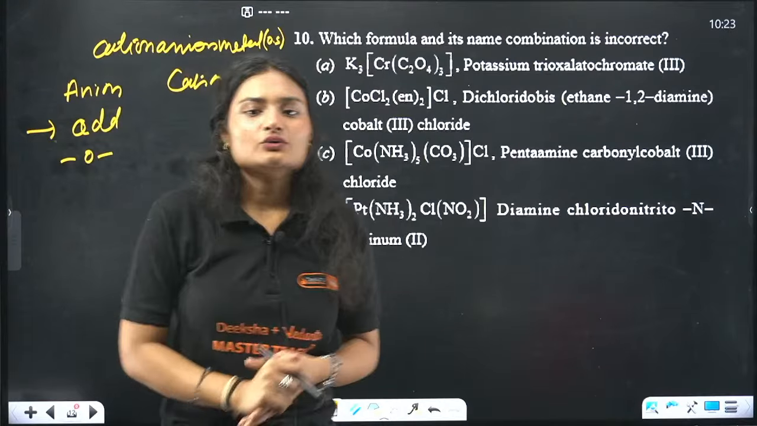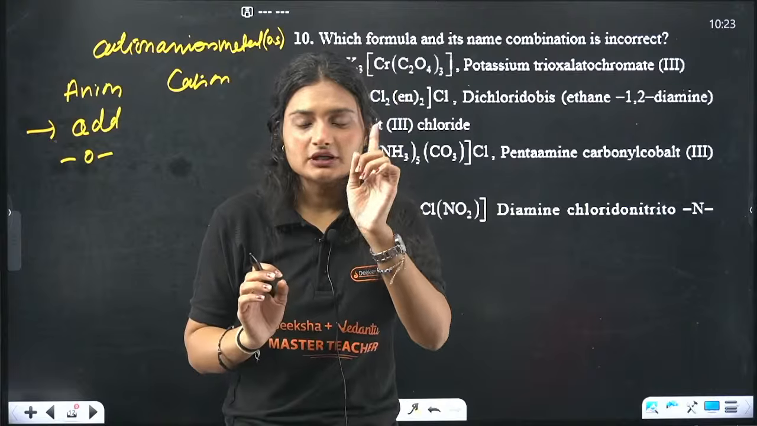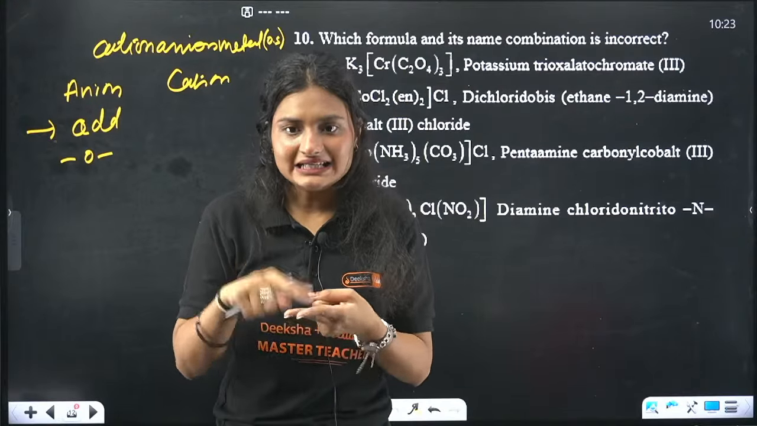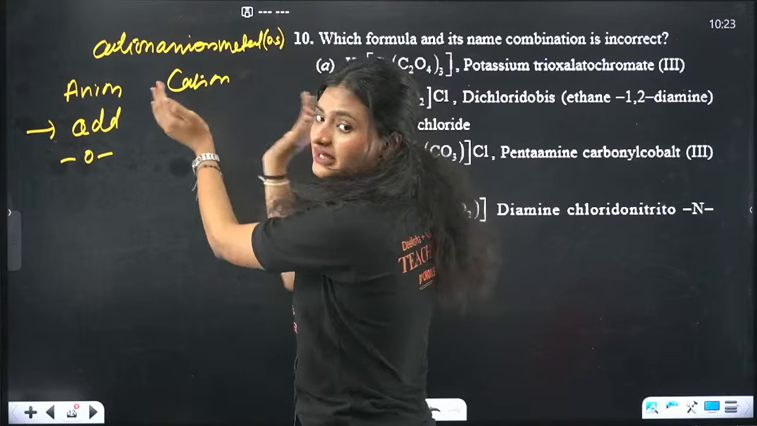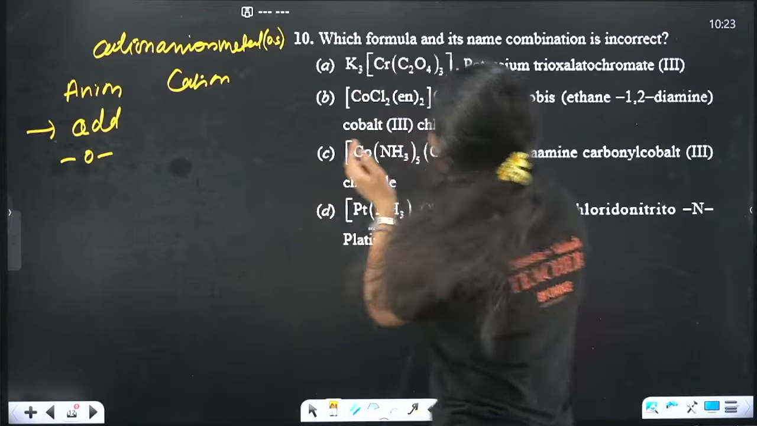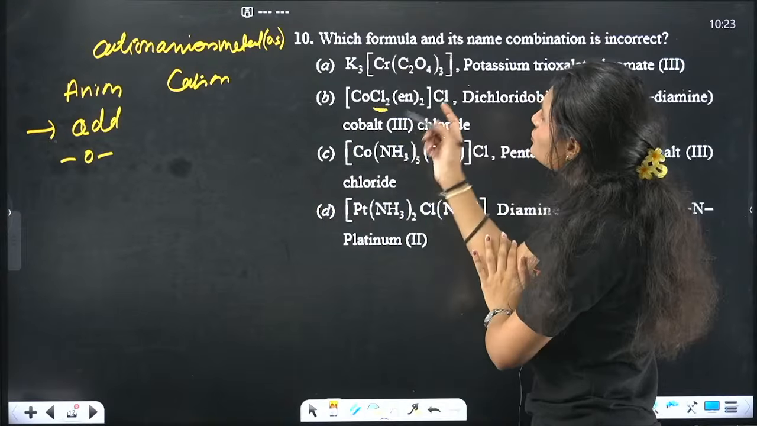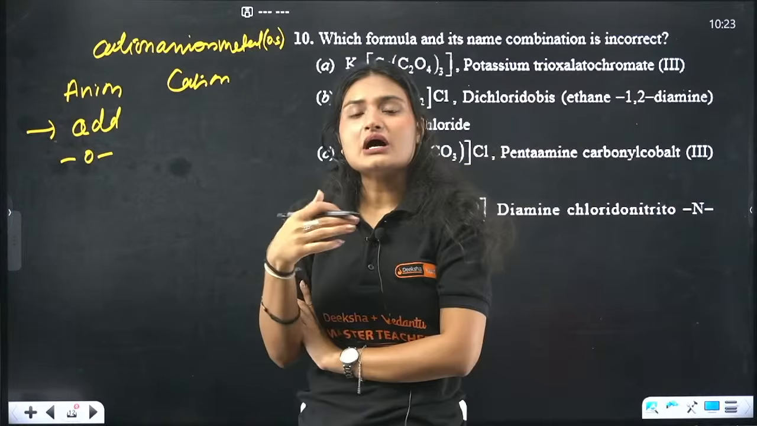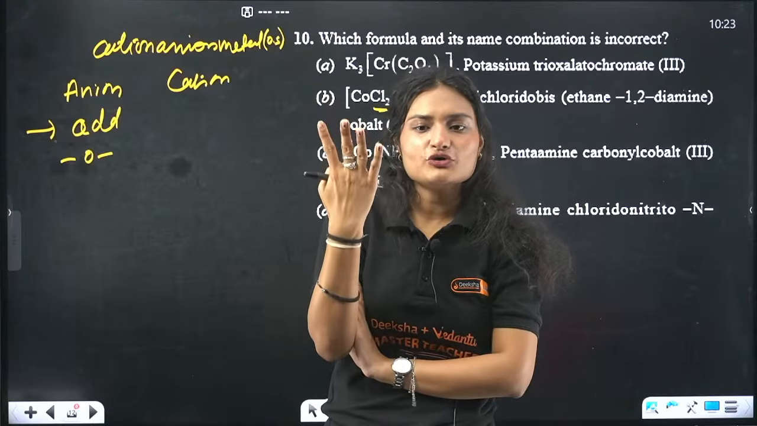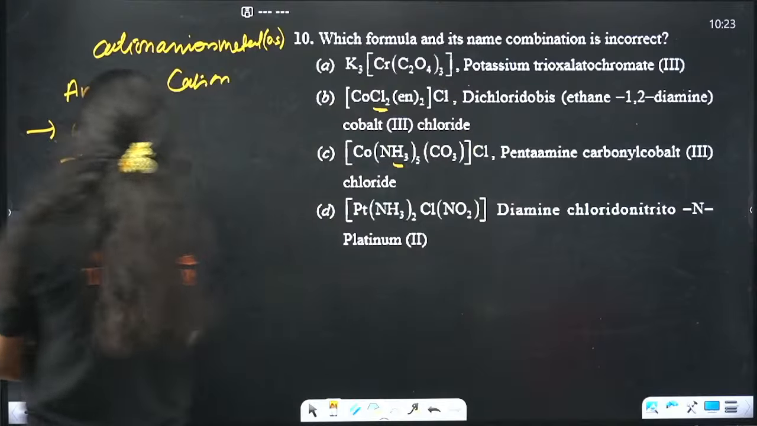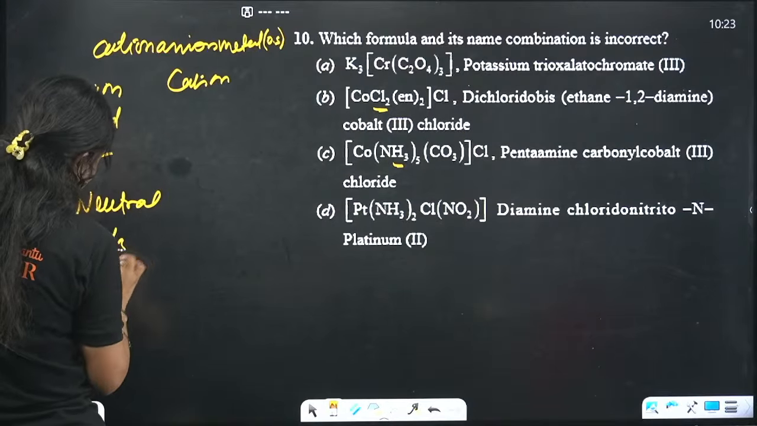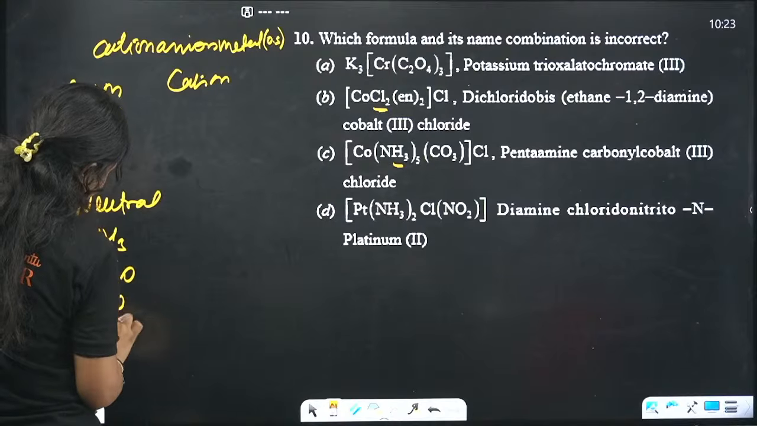Clear? Now, after writing this, you have ligands, right? Your ligands can be anion and can be neutral, because again, we are forming a metal coordinate complex. In that complex, you have cation also, you have neutral ligand also, right? How do you name neutral ligand? Normally 4 are there. In case of neutral ligands, you have NH3, H2O, CO and NO.